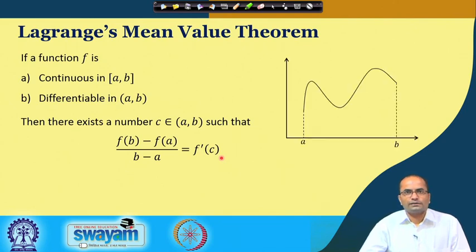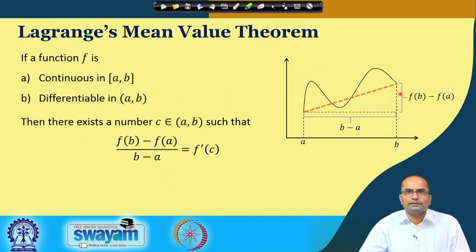So, let us first discuss the geometrical interpretation of this Lagrange mean value theorem. If we have a function which is continuous and differentiable in some interval [a, b], let us take a look at what this quotient is. If we join these two points, f(a) and f(b), we get this line segment. What is the slope of this line segment? Let us compute.